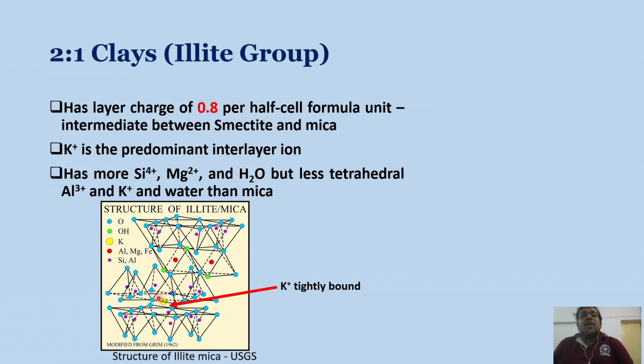It has more silica, magnesium and water, but less tetrahedral aluminum, K+ and water than mica. When mica undergoes weathering, you see the formation of illite. The d-axis spacing of illite is 1 nanometer, and in the interlayer space of illite, potassium ions are tightly bound, collapsing the interlayer space.